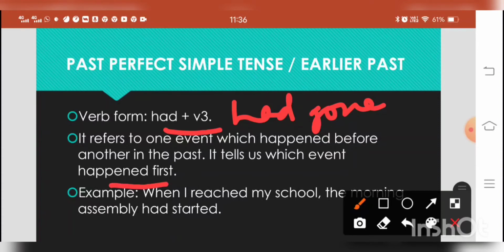Suppose two events took place in the past. One took place earlier than the other. So the action or the event which took place earlier than the other is expressed through past perfect simple tense. It means we use had plus third form.